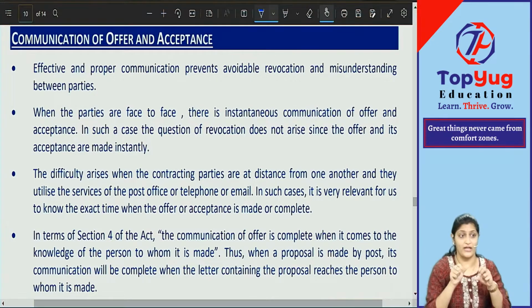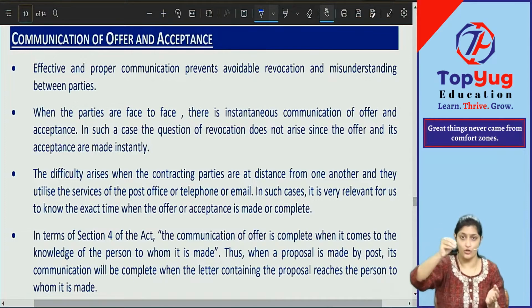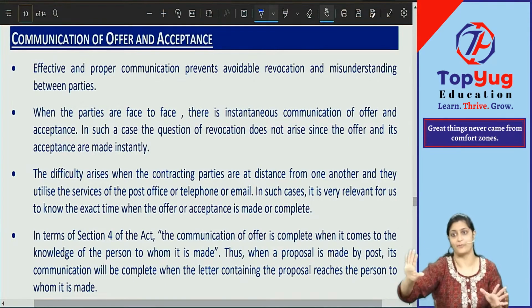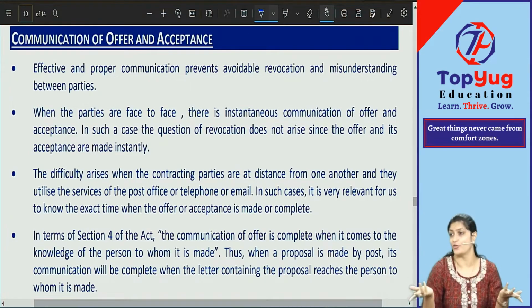So for you to know whether you can take back, whether you cannot take back, it is very important for you to know when that happened. When did offer complete? When did acceptance complete? Okay, today acceptance complete or tomorrow it will complete. Then today you can revocate, but tomorrow can you revocate? No, because the contract came into existence. So the time for completion of offer and acceptance is very, very important for us to see what rights we have in it.